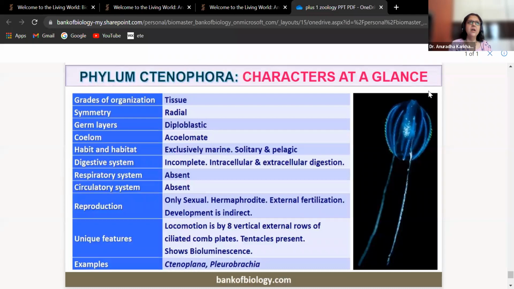Pelagic का meaning? Pelagic का meaning होता है those which are present in open seas or open water bodies. Okay, not confined. So sea है, ocean है, that is called as pelagic. In lower layers of the water bodies, generally they'll be found swimming. Got this? Can I go ahead?